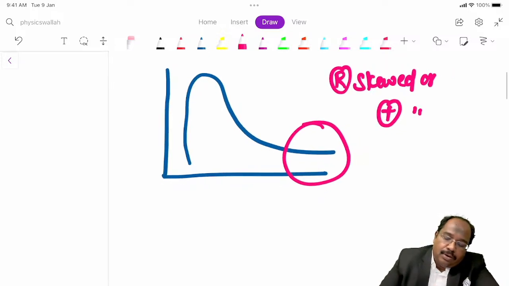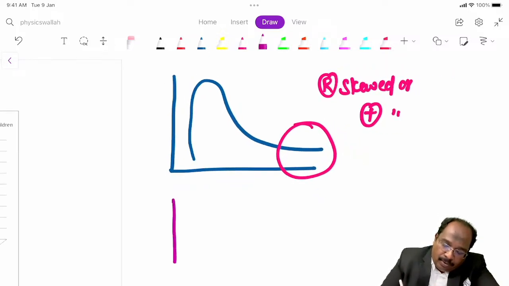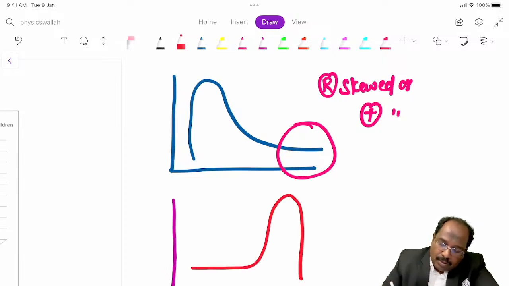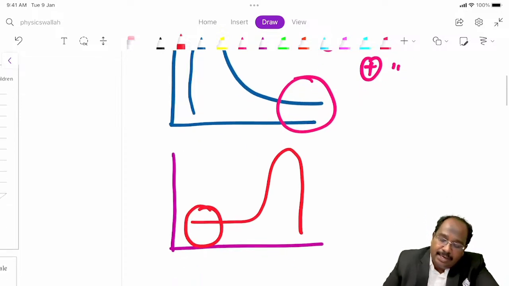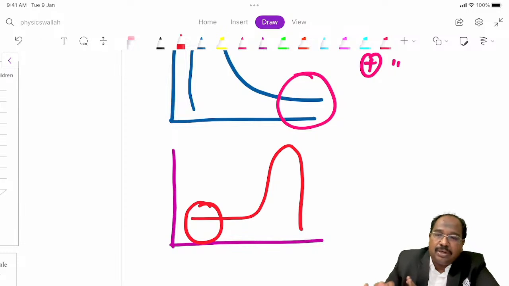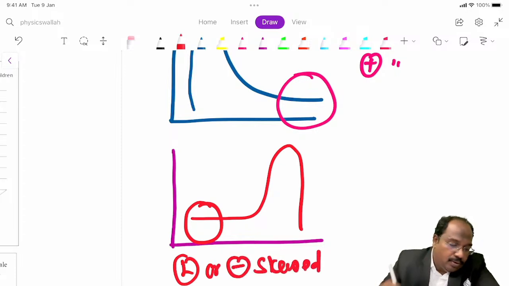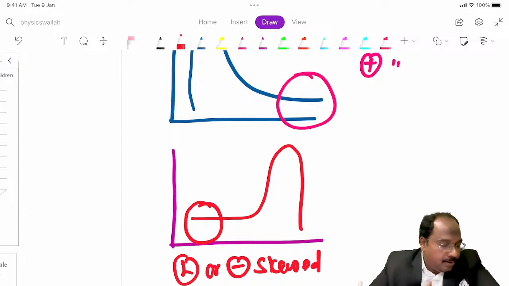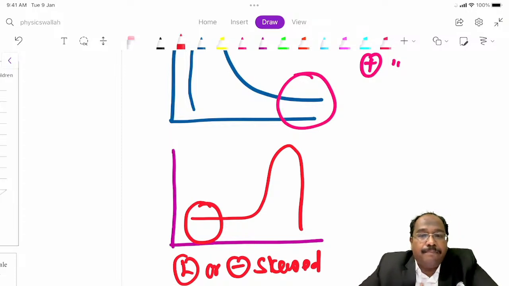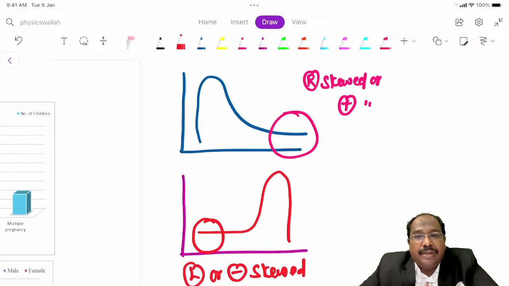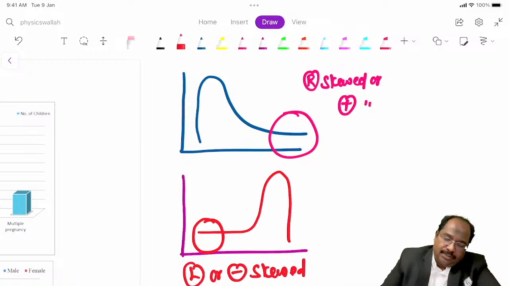Sometimes the data may look like this. This side means it is negatively skewed or left skewed. It is based on the tail. If they are asking with a picture, you can say left or negatively skewed. Is it clear? Everybody okay? Right skewed or positively skewed here, and left skewed or negatively skewed here. Okay, fine.